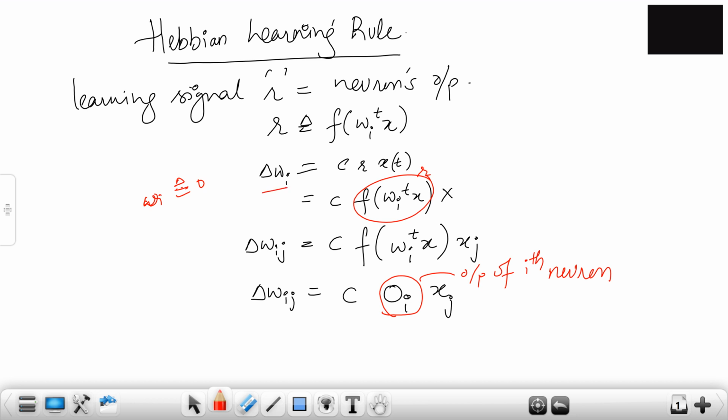That is obviously because this is w(t+1) minus w(t). If this whole thing is positive, it will increase. If it is negative, it will decrease. We'll see all this with an example. We'll take an example right now, and we'll solve it using the Hebbian learning rule. And let's see what we get.